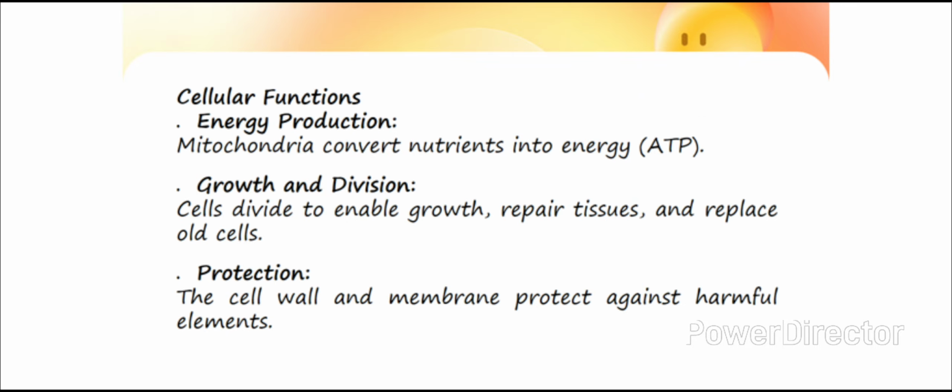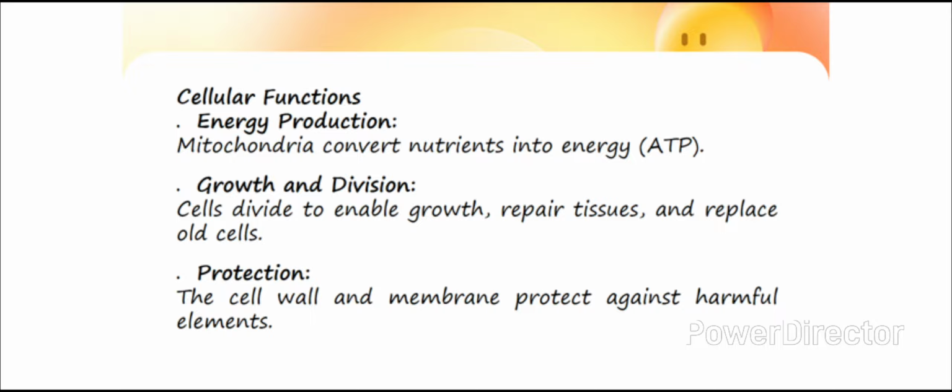Coming to cellular functions, three major functions are described. These are energy production: mitochondria convert nutrients into energy, that is ATP. Growth and division: cells divide to enable growth, repair tissues, and replace old cells.